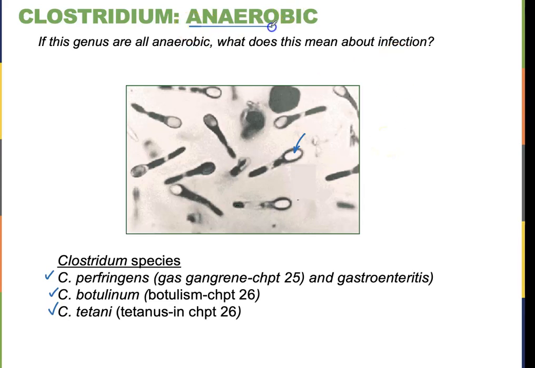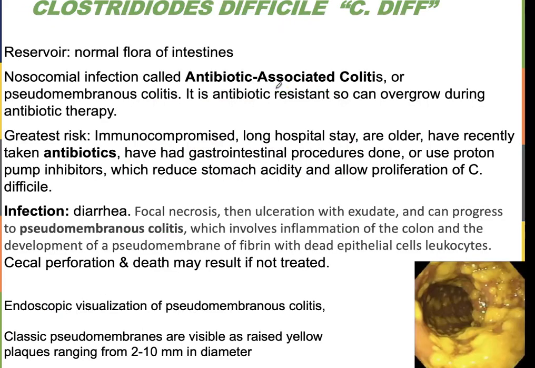Also, the anaerobic spaces of our colon, right? Remember, our colon is largely a nice anaerobic environment, or very low oxygen, so Clostridium can grow there too. The Clostridium we're going to talk about here in the gut is going to be Clostridioides difficile. I always learned it Clostridium difficile, but I guess now it is Clostridioides difficile.